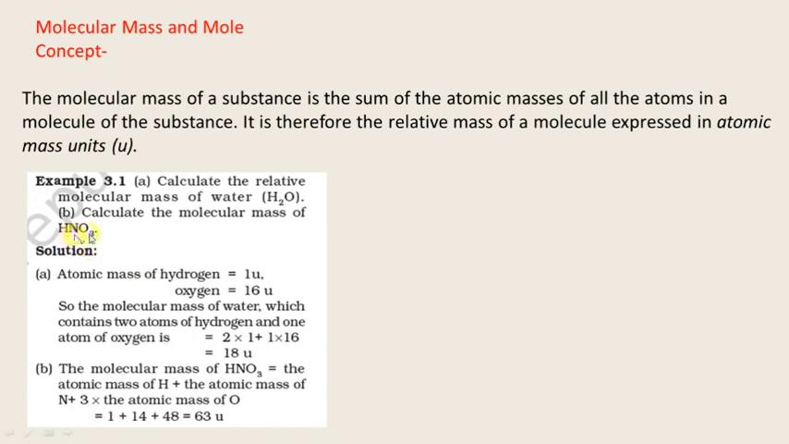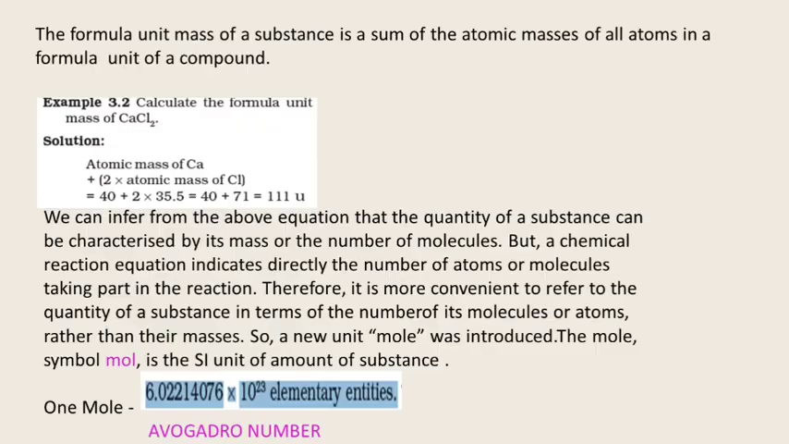Here you can see HNO3. What is the molecular mass? Here O3 has 3. So H, as we know, the mass of hydrogen is 1, and nitrogen 14, plus oxygen 16 into 3, 48. The total is equal to 63. So this is the basic fundamental to calculate the molecular mass of a substance. We have to take each atom separately, multiply it by the number of atoms, by their atomic masses, and then the sum of all of them is equal to the molecular mass of the substance.